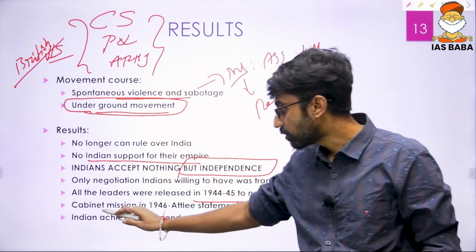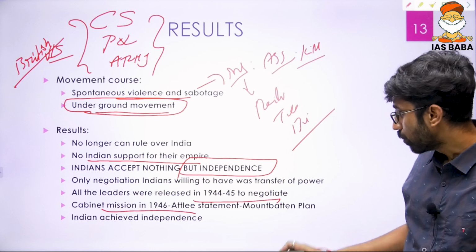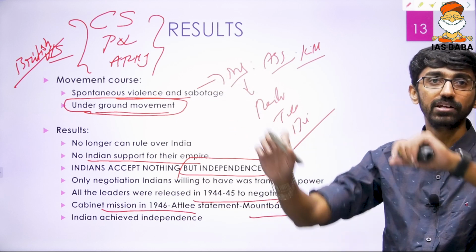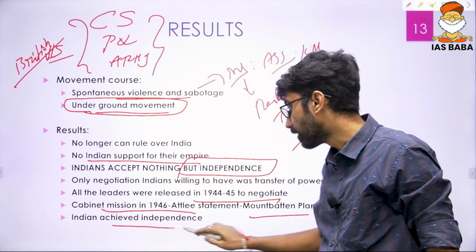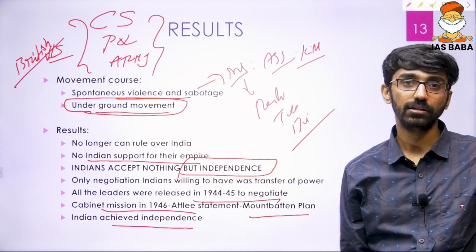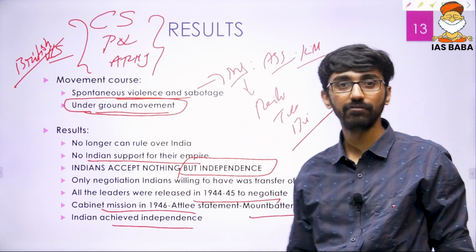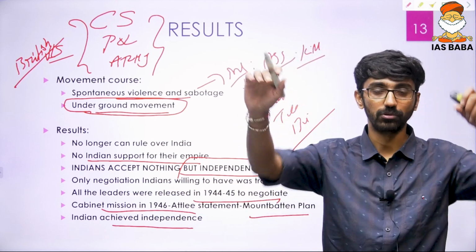Okay, and then the Cabinet Mission was sent in 1946, Attlee made his statement in February 1947, and the Mountbatten Plan came in June 1947. So ultimately India achieved independence. That is, it hastened the independence of India. So that is the major result of the Quit India movement we can talk about.